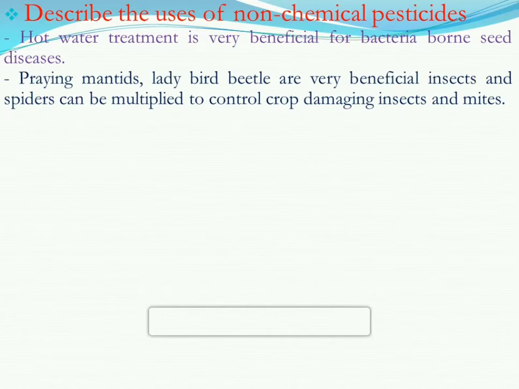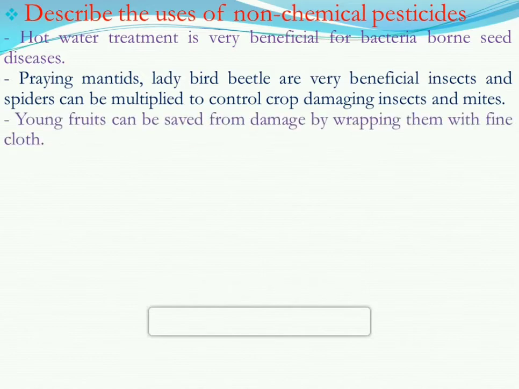Praying mantids, ladybird beetles, and spiders are very beneficial insects. That means we can also use some insects or spiders, which are sometimes very beneficial, because they eat damaging insects and mites from the crop field. So that is one kind of treatment: pest against the pest.